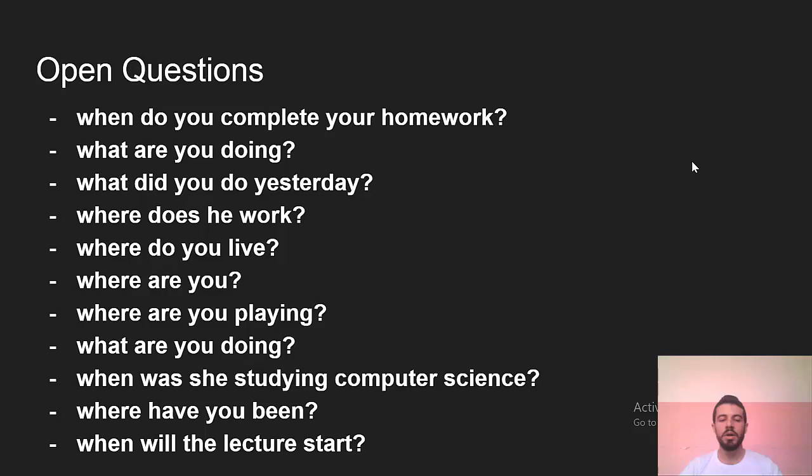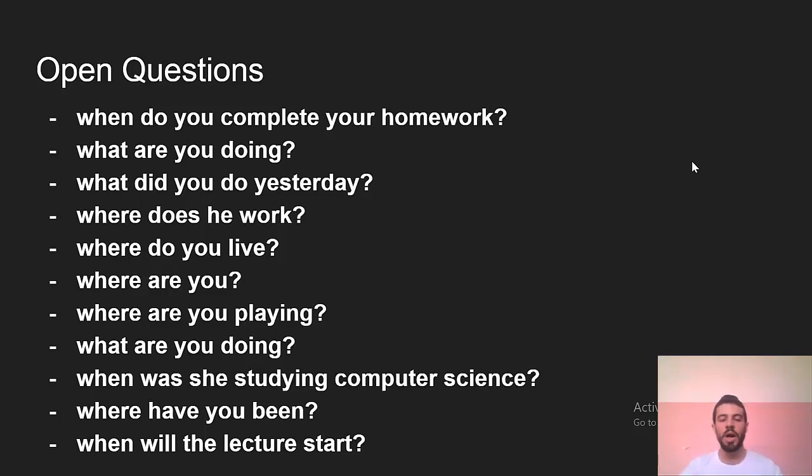Here for example, what are you doing? Same thing, now. Here, when was she studying computer science? I talk about something in the past, but something that was continuous in a specific time. So here, when was she studying computer science? I ask about the time and that she was continuously studying at this time in the past. So past continuous, here using was.